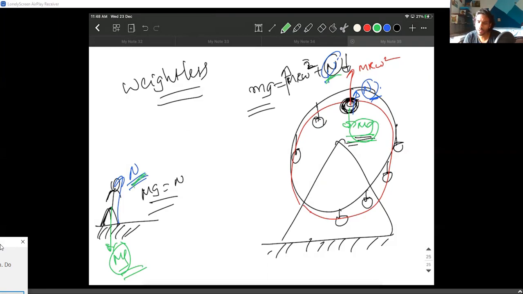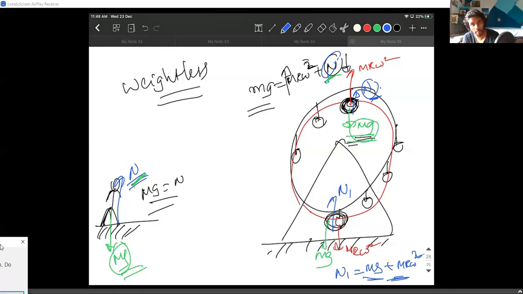Of course, when you're at the bottommost point, normal force will be more, because m r omega square acts downwards now, and the normal force, let us call it N1. So N1 equals mg plus m r omega square. This time you will feel heavy. It's not because mg has increased, mg is the same value. It is just that m r omega square is added here, and m r omega square is subtracted there. That is the only difference.